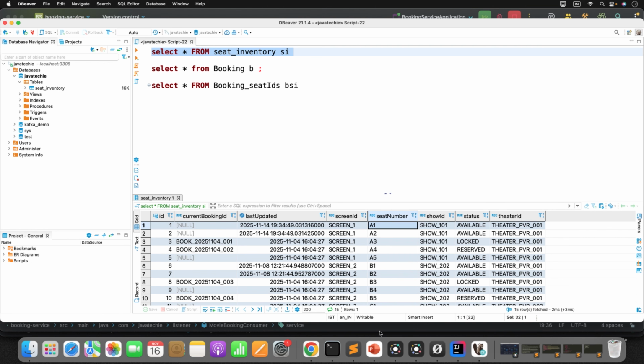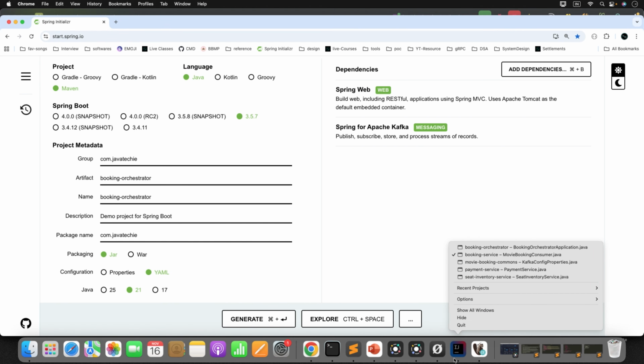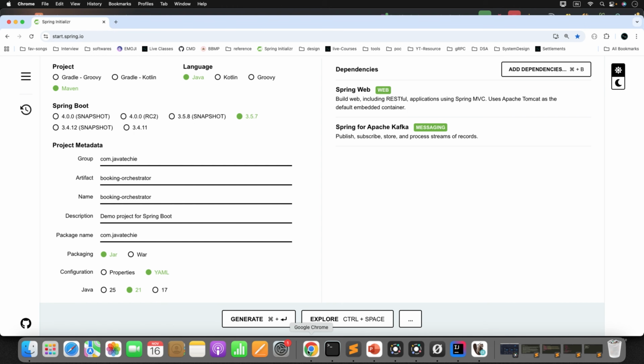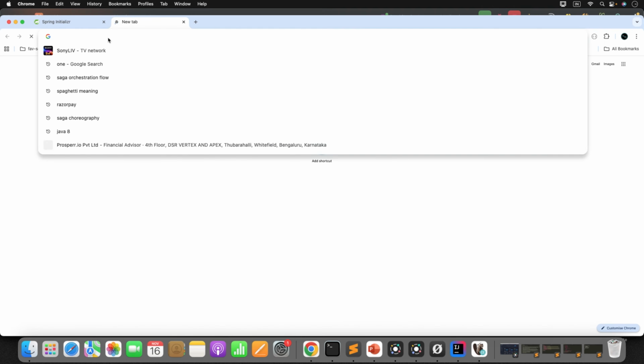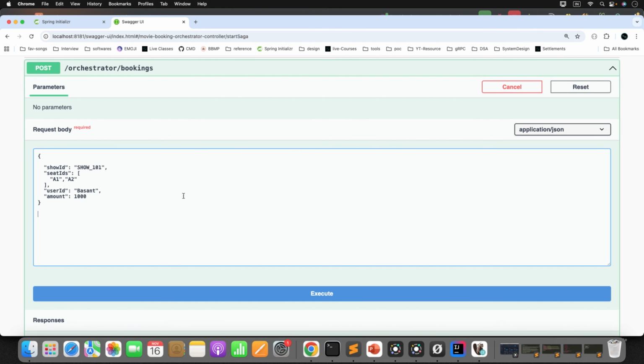Now what I'll do, I'll open the Swagger. Meanwhile, let me see if the orchestrator is up and running. Yes. Now go to the Swagger, try it out and send this request. Show ID 101, A1 and A2. These are two available seats. User ID is this, amount is 1000. Now we are trying the happy scenario.